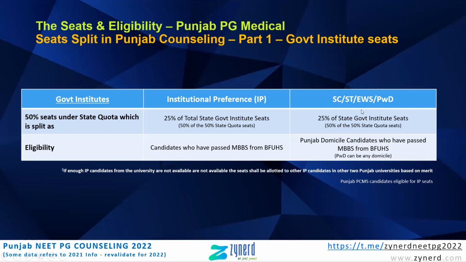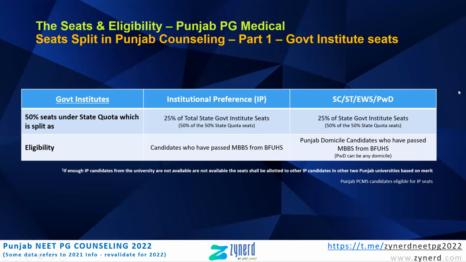So where is the domicile criteria here? For SC, ST, EWS seats within government institutes, only Punjab domicile candidates who have done MBBS from BF-UHS are eligible. There is a small criterion here as far as any institutional preference seats in any institute go, which also applies to government institutes. That is, in case candidates are not available under institutional preference, let's say under SC institutional preference here, candidates who have done MBBS from another university in Punjab are eligible.